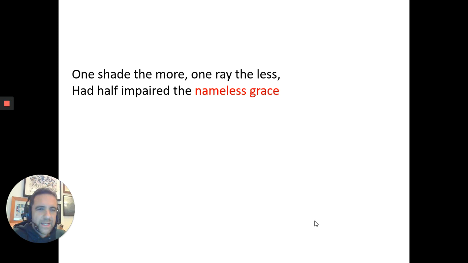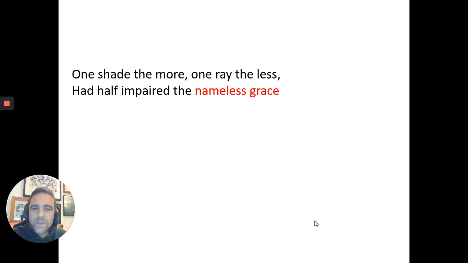And so on to the second stanza then. And he takes these ideas and explores them even further. One shade the more, one ray the less, had half impaired the nameless grace. In other words, if she was a little bit darker, a little bit more shady, or a little bit lighter, so there were more rays of sun on her, she wouldn't look as good as she does now. It would impair her. It would ruin her beauty.